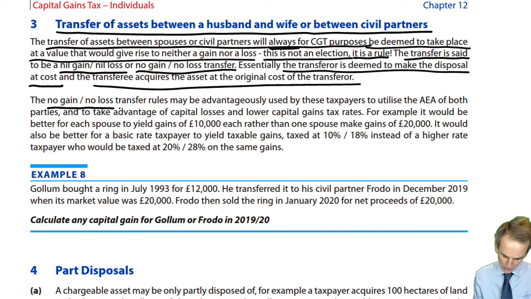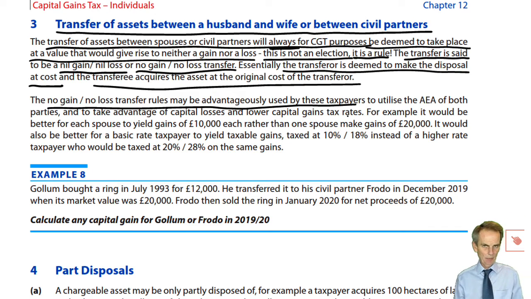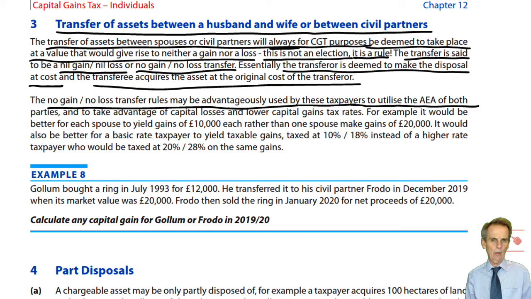The no gain, no loss transfer rules may be advantageously used by these taxpayers. So we've seen why HMRC have the rule, to see what they stop us from otherwise doing. But how do we then take advantage of that? How can they be advantageously used by these taxpayers, spouses and civil partners, to utilise yet again a basic planning technique we saw last time. You have available each tax year, each spouse for each tax year, an AEA. Use it or lose it.